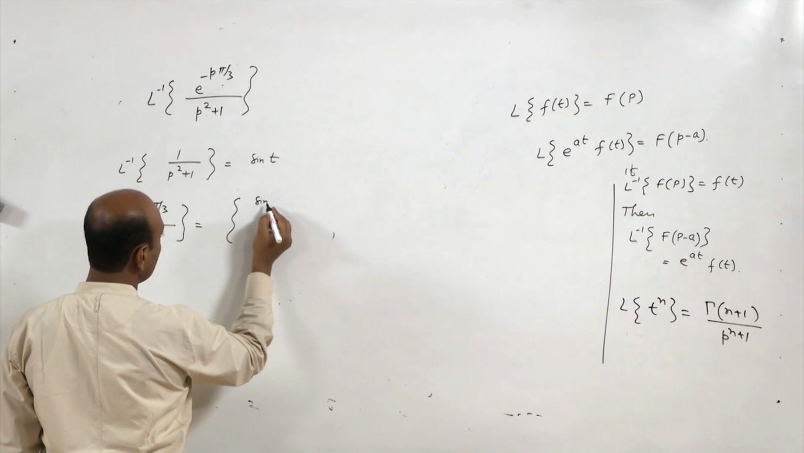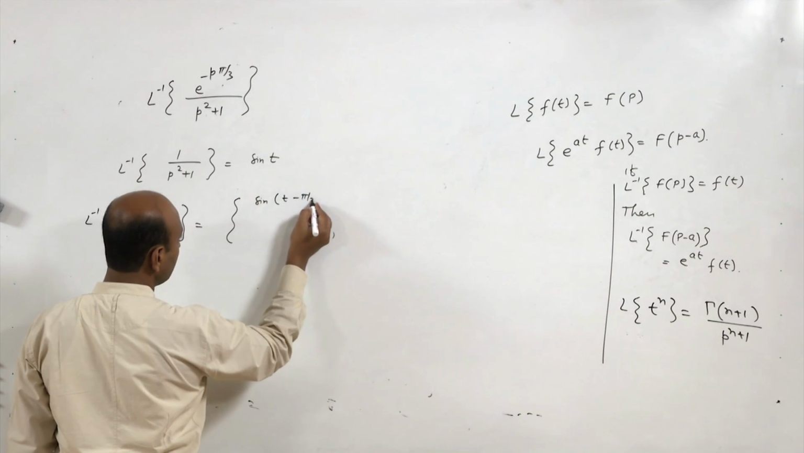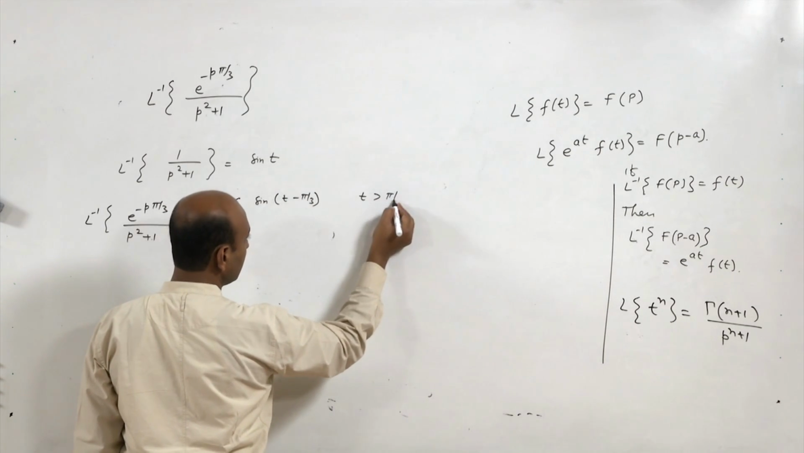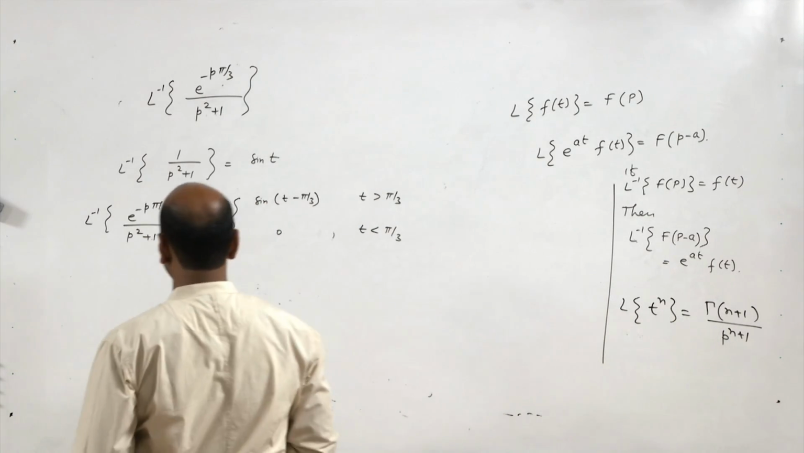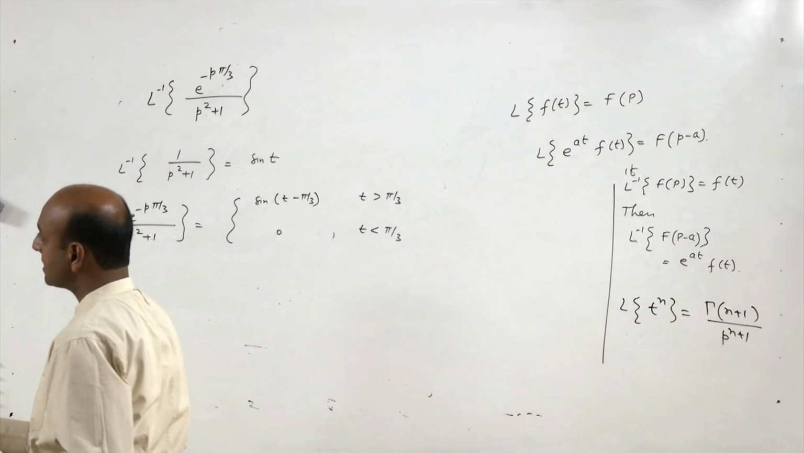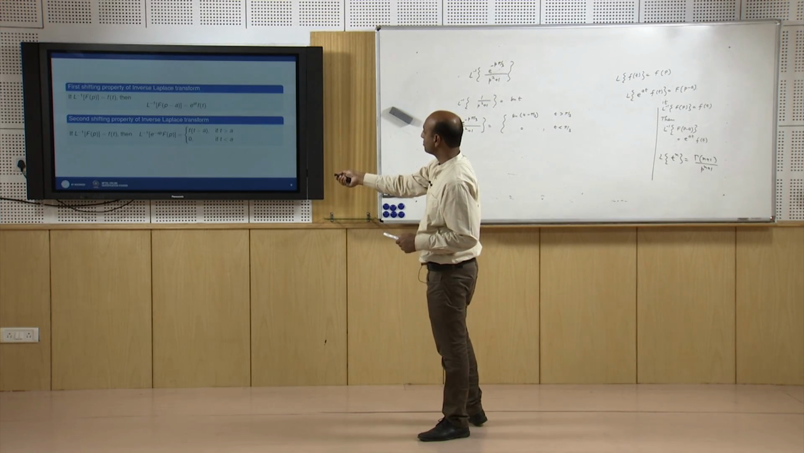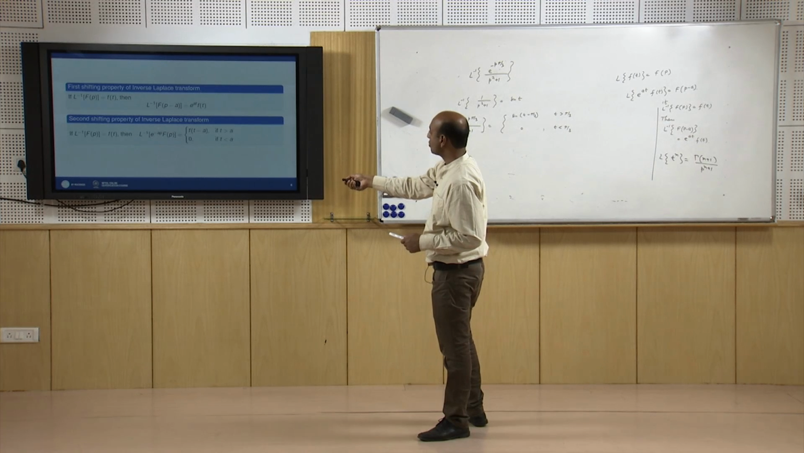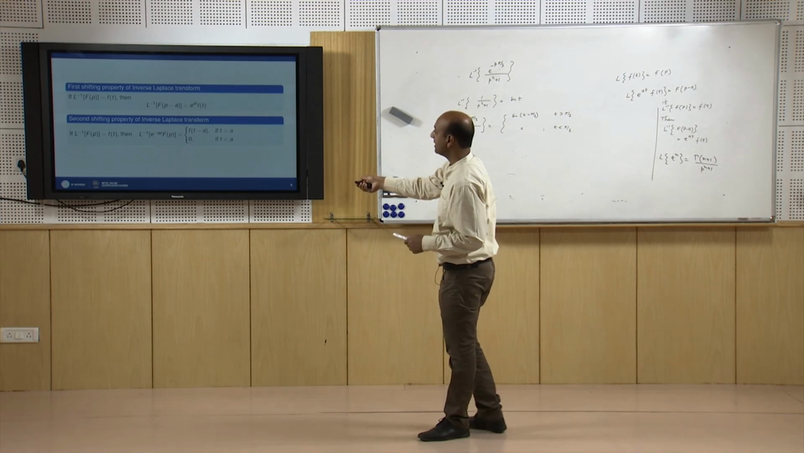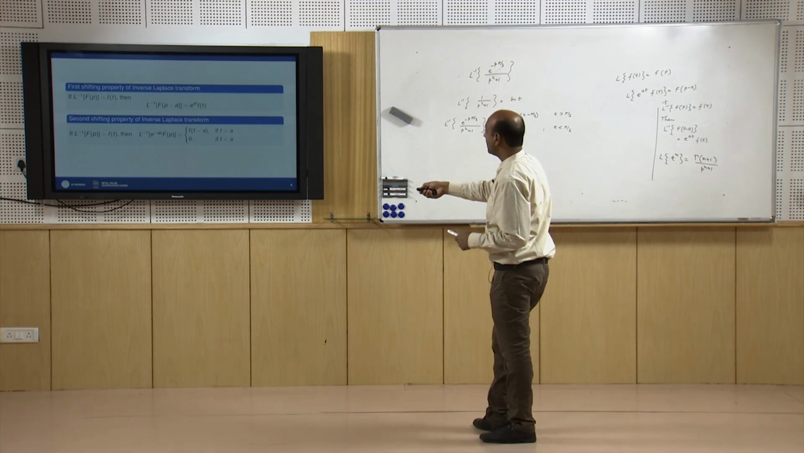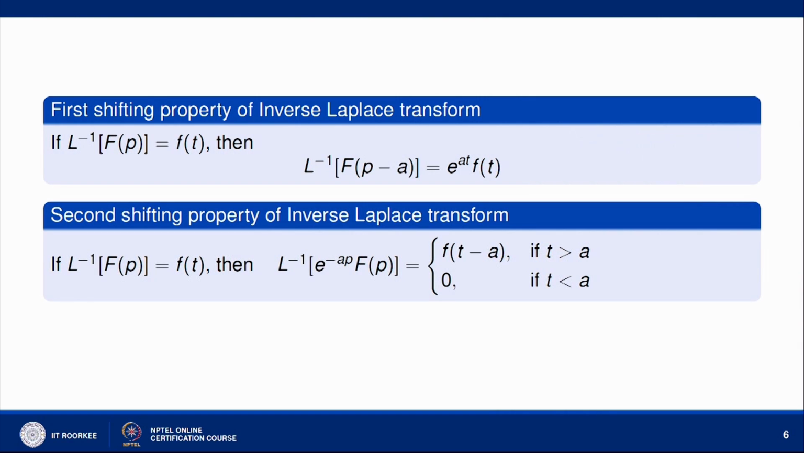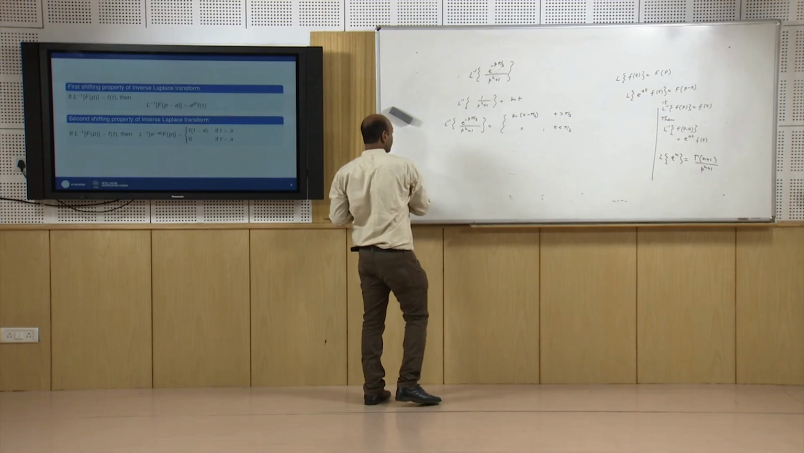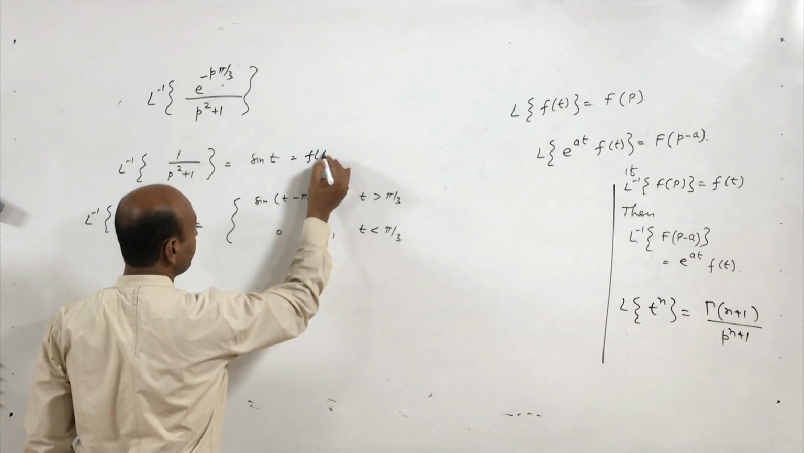sin of t minus pi by 3 when t is greater than pi by 3 and 0 when t is less than pi by 3. And this is because by the second translation property, we have seen that Laplace inverse of this quantity is nothing but f of t minus a when t is greater than a and 0 when t is less than a. Here a is pi by 3. So, you replace t by t minus pi by 3 in this f t.